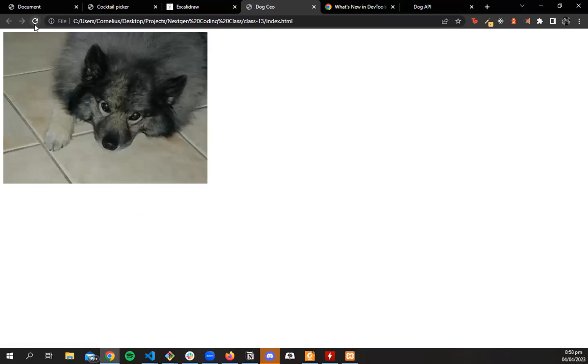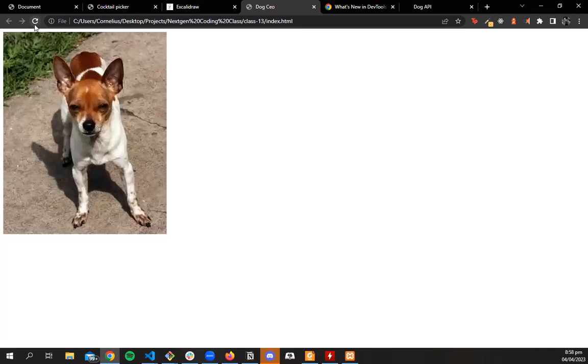So I hope it has excited you a little bit about the possibilities of what you can do with APIs. This is the fun part: making requests and building applications which are dynamic, not static pages. Static pages are cool, and sometimes you don't need a lot, like when you always want the page to display the same thing. But most pages have to be dynamic and do random things.